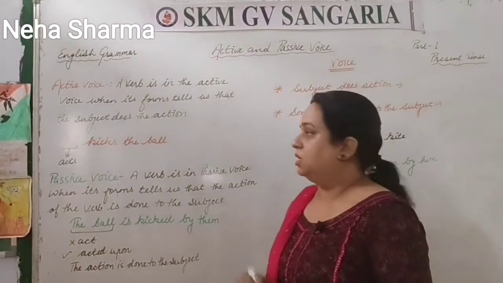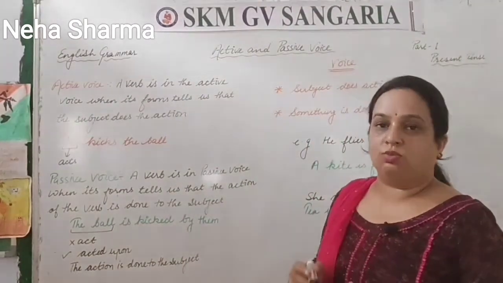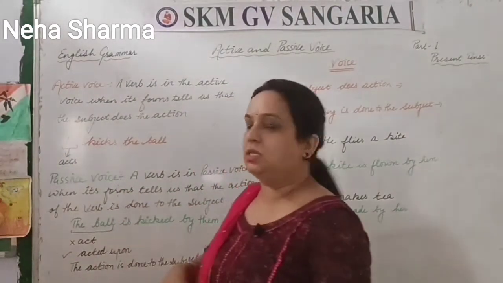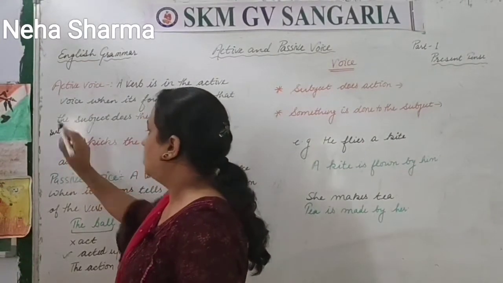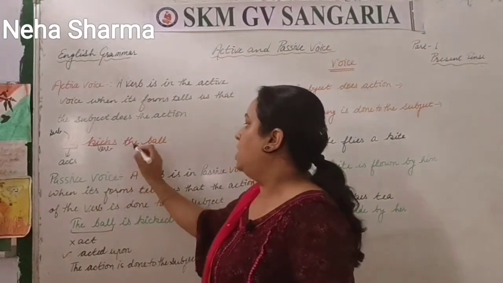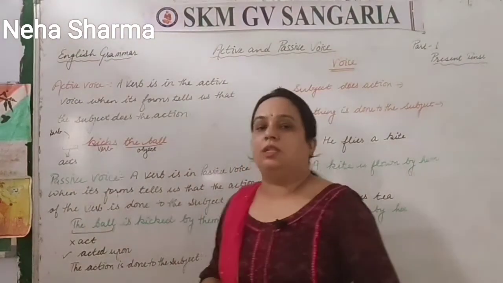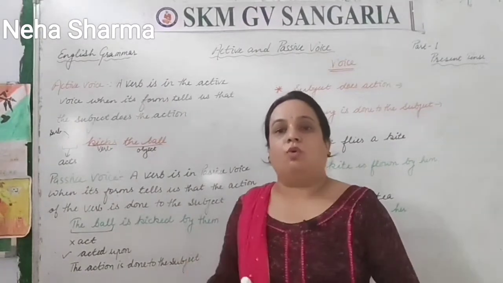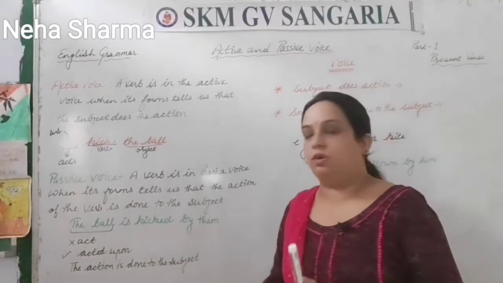So in this sentence, he kicks the ball, we should know which is subject, which is verb and which is object, right? So he is what here? He is subject. So we will write down that here he is subject. Kicks is verb and the ball is object. One thing I want to tell you is that for changing active to passive voice we need only transitive verbs. Which verbs? Transitive verbs.